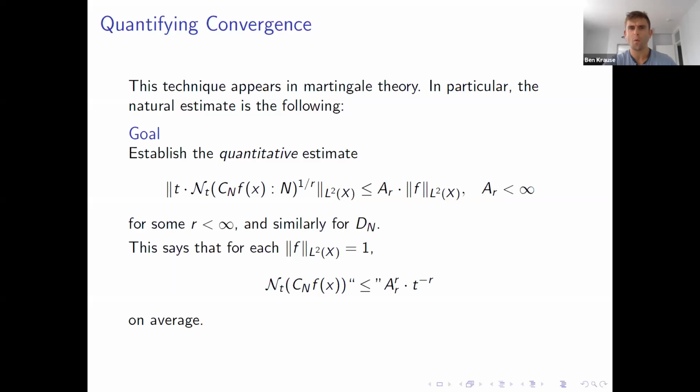This seems like we're giving up a lot. We're trying to prove a quantitative estimate that measures a rate of convergence rather than just deducing that the covering number is finite. But there's a huge technical advantage to quantifying.